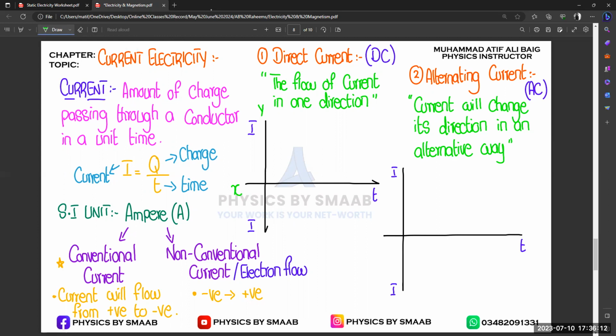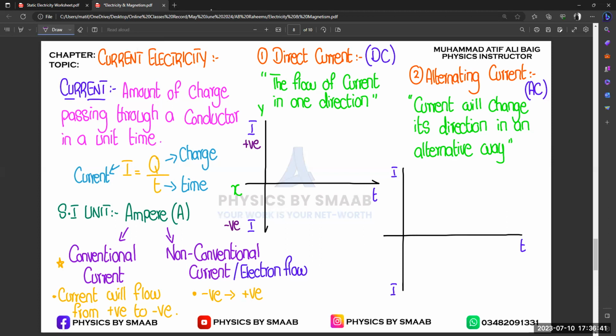So let's suppose we first consider a DC current. We write the definition for DC current: the flow of current in one direction. So we need to first fix one direction, right? I've drawn here two values of electric current. Basically this is for positive and this is for negative, right? Because we have two terminals, so current will also move.